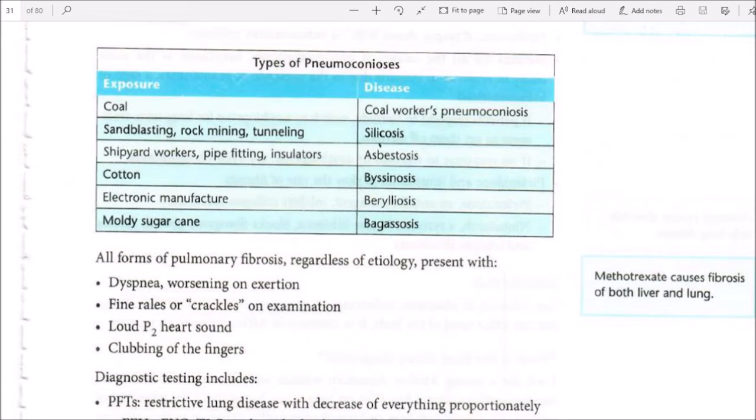Types of pneumoconiosis, an exposure disease: coal worker pneumoconiosis, sandblasting, rock mining, tunneling; silicosis; shipyard workers, pipe fitting, asbestosis; cotton, byssinosis; electronic manufacture, berylliosis; and moldy sugarcane, bagassosis.